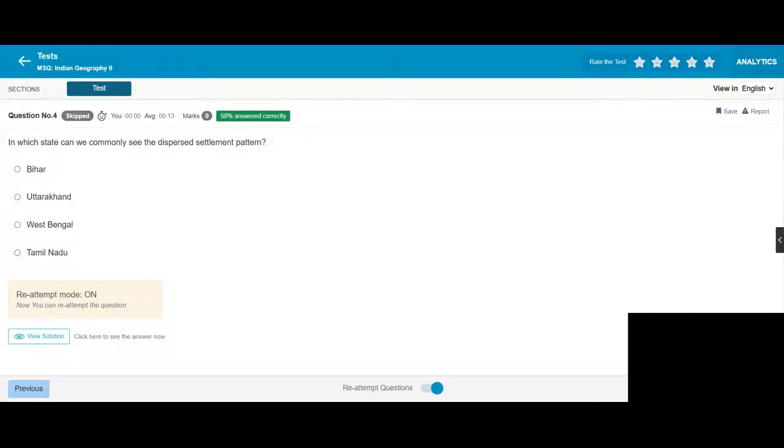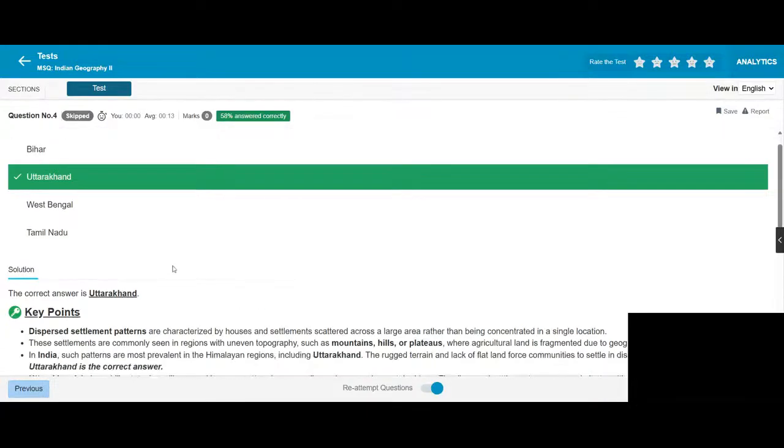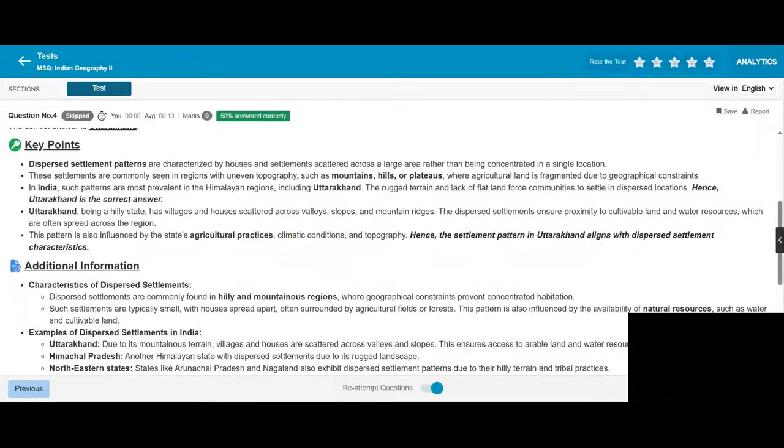In which state can we commonly see the dispersed settlement pattern? Uttarakhand. Dispersed settlement patterns are characterized by houses and settlements scattered across a large area rather than being concentrated in a single location. These settlements are commonly seen in regions with uneven topography, such as mountains, hills or plateaus, where agricultural land is fragmented due to geographical constraints.